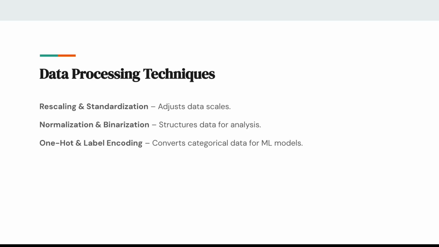The other one is normalization and binarization, where we structure data just for better analysis. One other important technique we may use is label encoding, where we convert categories into numbers for machine learning to understand, because machine learning models and computers work very well with numbers as compared to words.